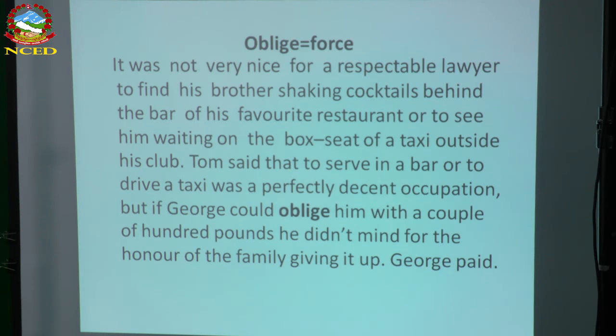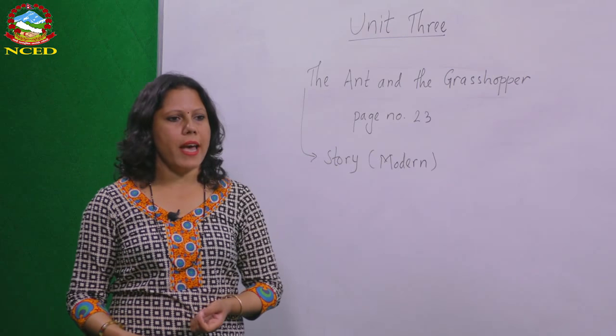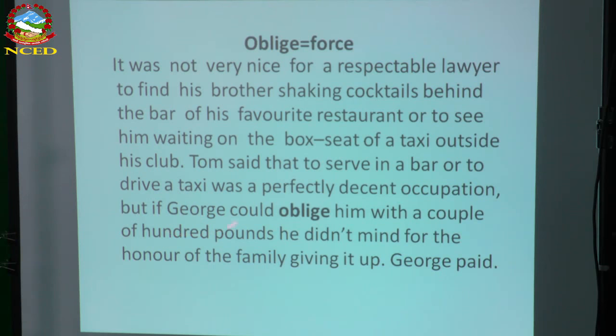Now, from this, what you have to understand is, Judge did not like Tom working as a boy who serves in a bar and as a person who drives a taxi, so Tom asks him for a couple of hundred pounds. He would not mind.